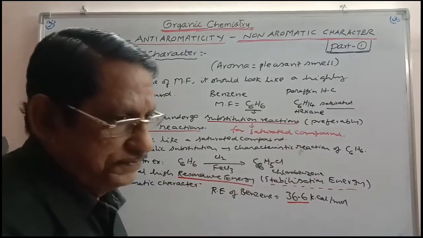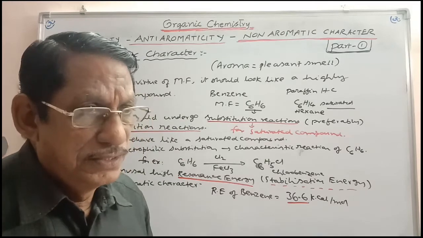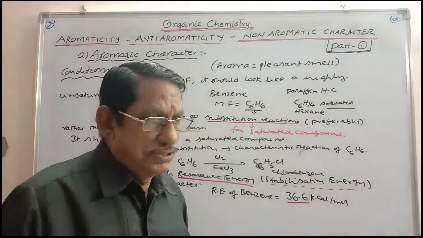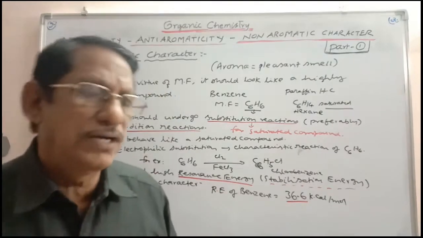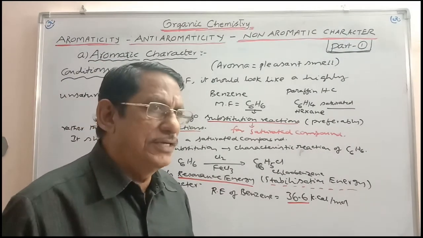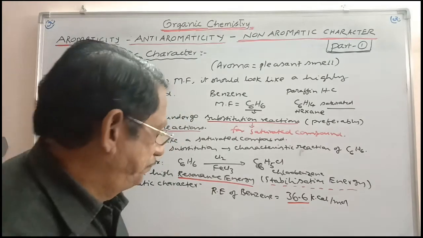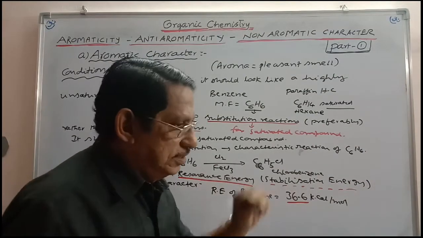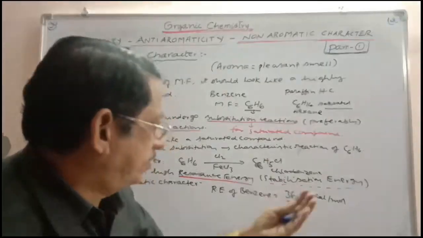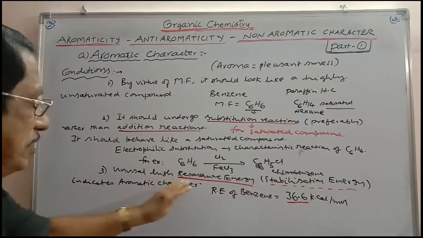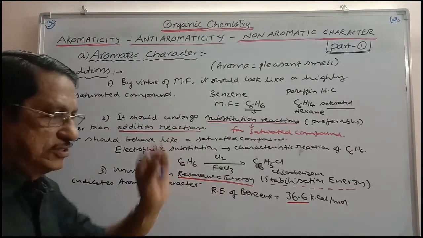Unusual high resonance energy. That means whenever you want to make benzene to undergo reaction, as it is more stable, some energy in the form of heat should be utilized to disturb the benzene ring or to disturb the benzene nucleus. Then only it undergoes reaction. That means at ordinary conditions it won't undergo any reaction. And that is why as the resonance of the benzene is very high, its reactions are not taking place at low conditions of temperature, pressure or concentrations. So unusual high resonance energy also indicates aromatic character, and for benzene it is 37.6 kilocalories.